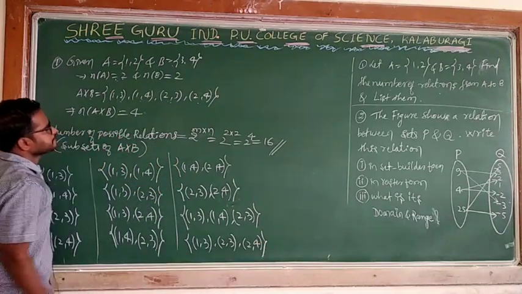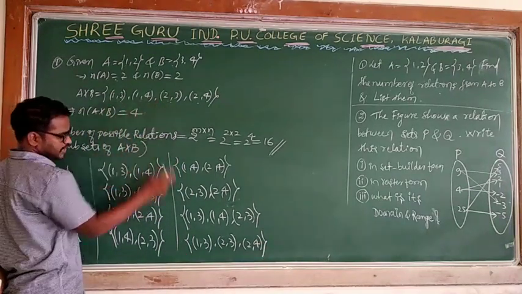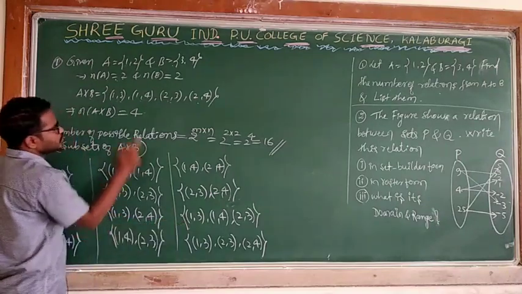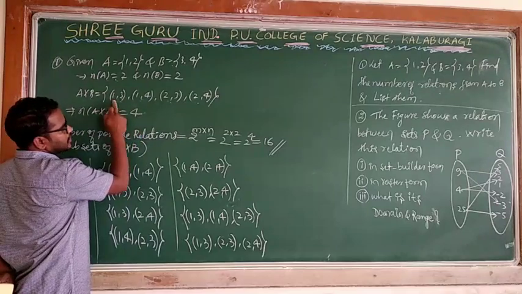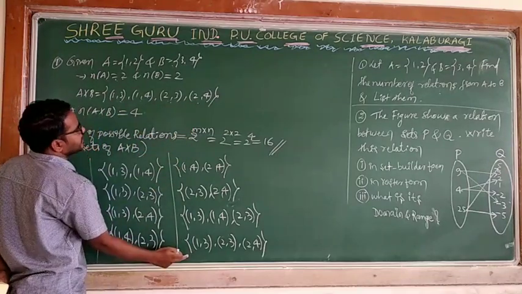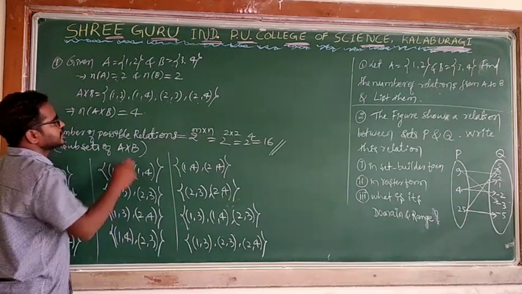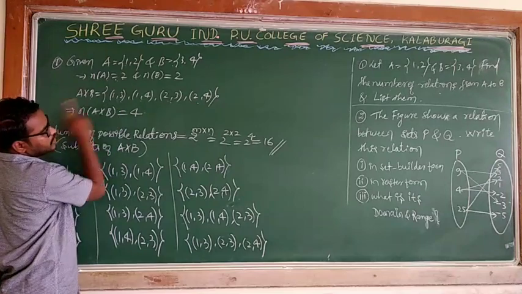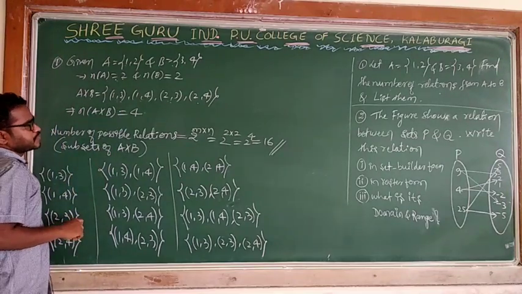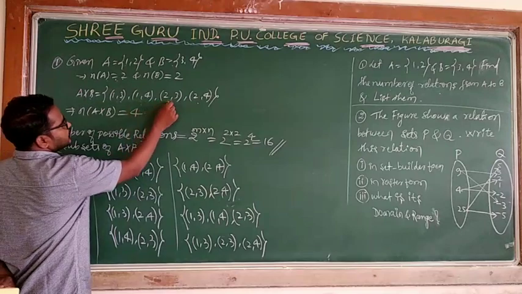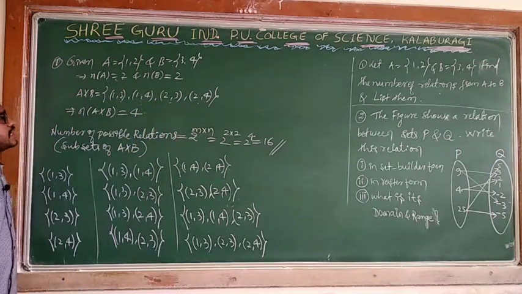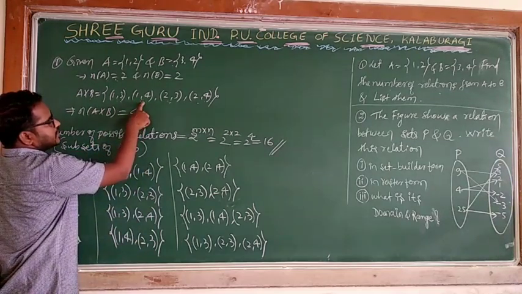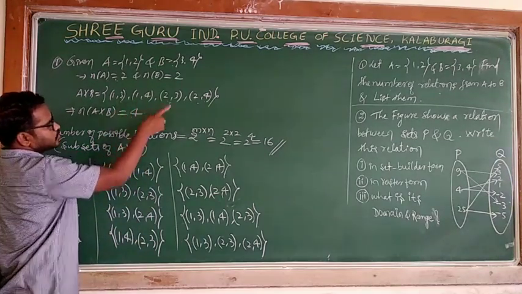Can I say another one? (1,3), (1,4), (2,3) I wrote here. Okay? Please concentrate. Then I wrote (1,3), I left (1,4). (1,3), (2,3), (2,4) I write. I can write another one, (1,3). So I wrote (1,3), (2,3), (2,4). So I can write here (1,4), (2,3), (2,4). And also I can write second, third I can leave: (1,3), (1,4), (2,4).